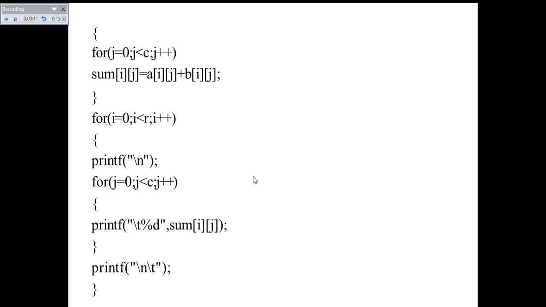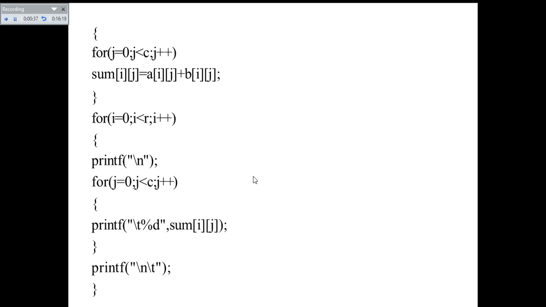So at the corresponding places of your matrix A and B, you are getting the values at the respective locations pointed by i j, and these a of i j and b of i j are being added up and assigned to sum of i j. So now these values are being repeatedly added up and stored at the corresponding places of the sum matrix that will have the i comma jth indexes.